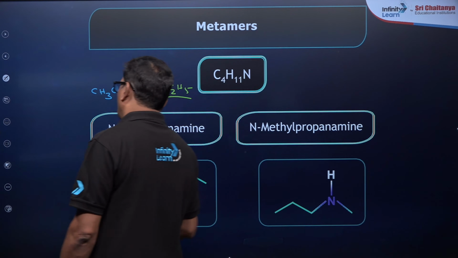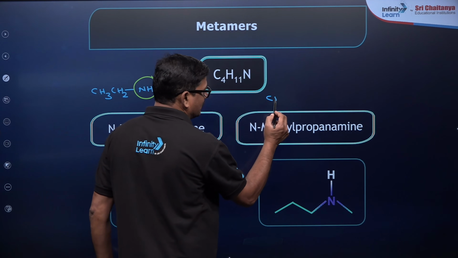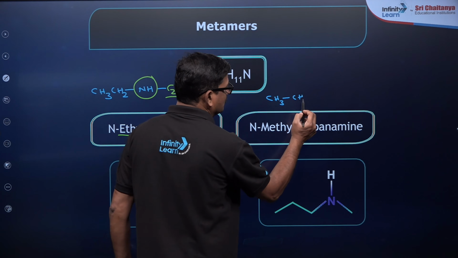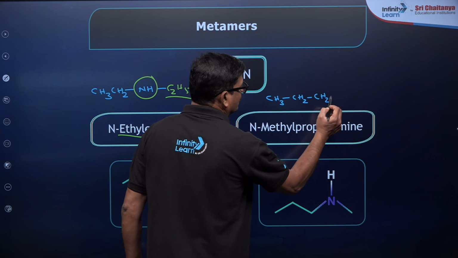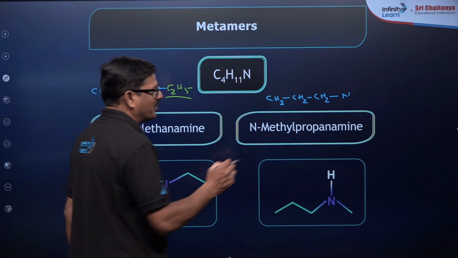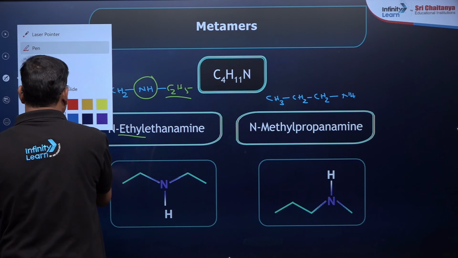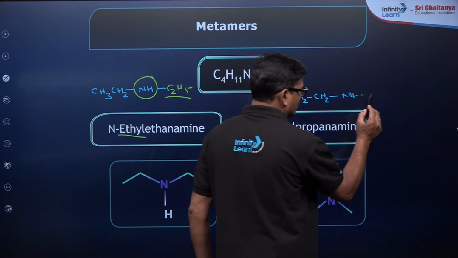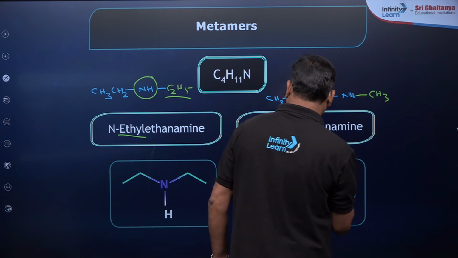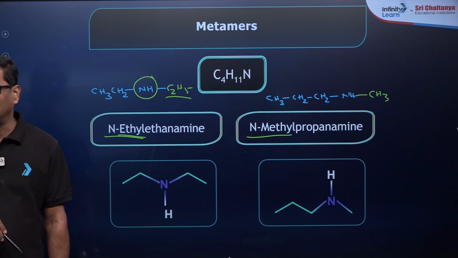So, N-methyl propanamine, propanamine कैसे लिख सकता हूँ आप? CH3, CH2 and CH2 and N. So it is N-methyl propanamine, you can say. So it is going to be CH3. So that is N-methyl, N-ethyl. That is how you have to study it.